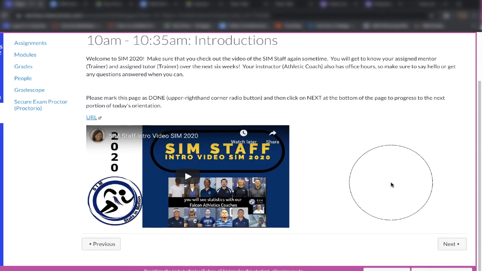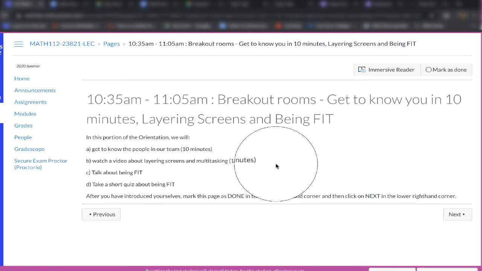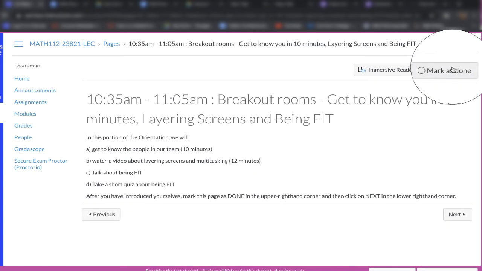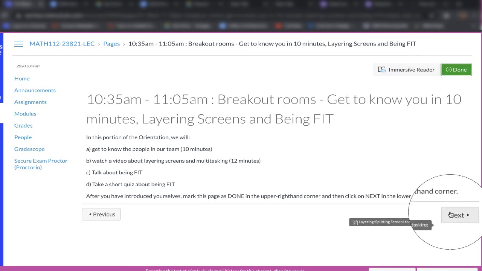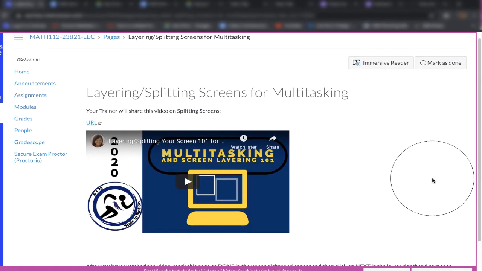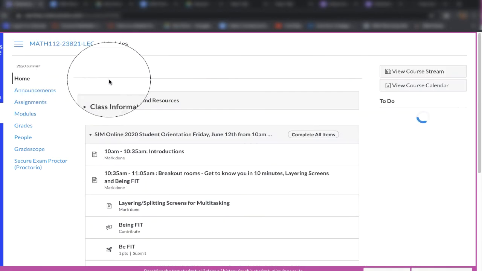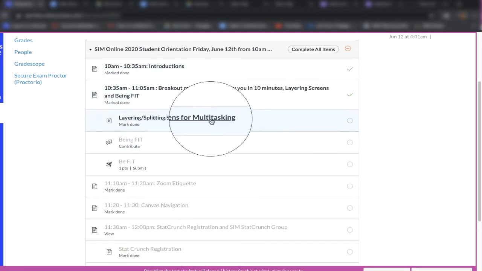And then down at the bottom, you click Next. So each time you click Mark as done, as soon as you do what's on the screen, and then go to Next. Cool. You can leave this at any time if you need to, and come back and pick up where you left off.